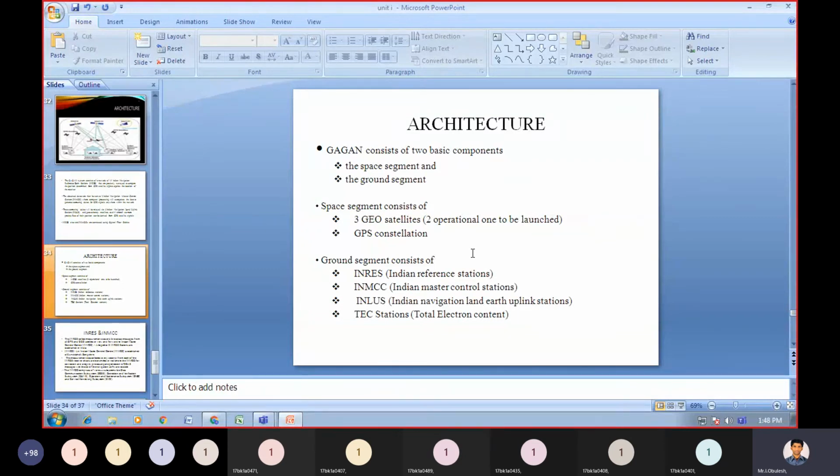Then the third one is INLUS, Indian Navigation Land Earth Uplink Stations. Then the last one is TEC stations, Total Electron Content Stations.